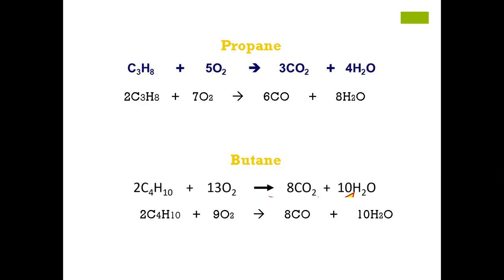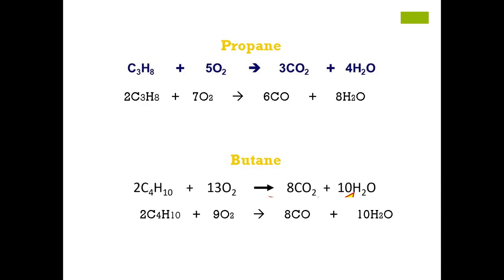Now butane, C4H10. When it is having a complete combustion, it produces carbon dioxide and water. However, when butane undergoes incomplete combustion, it produces carbon monoxide and water.